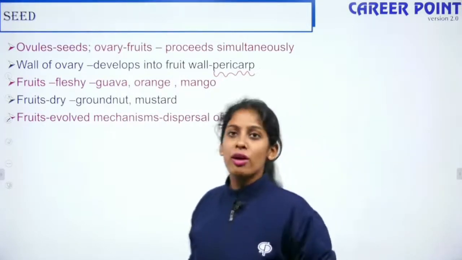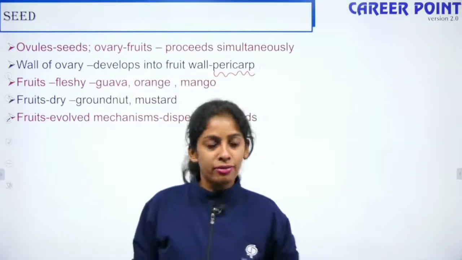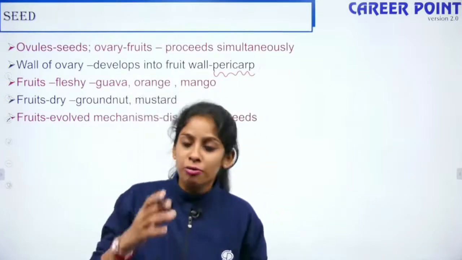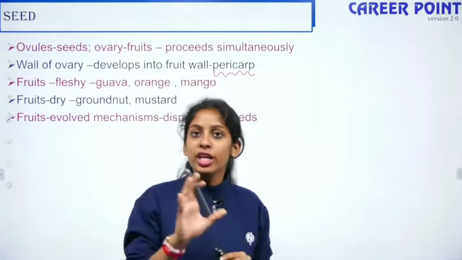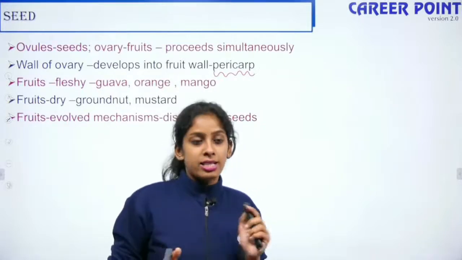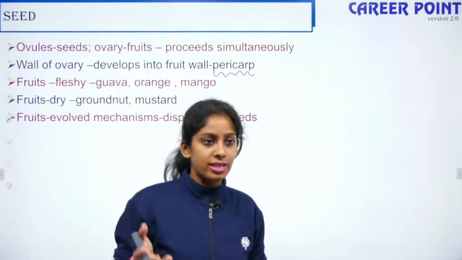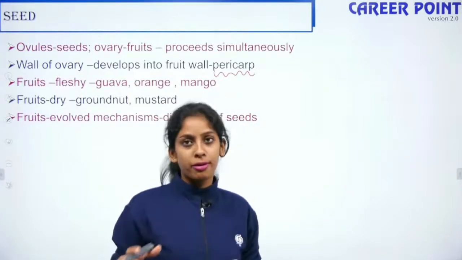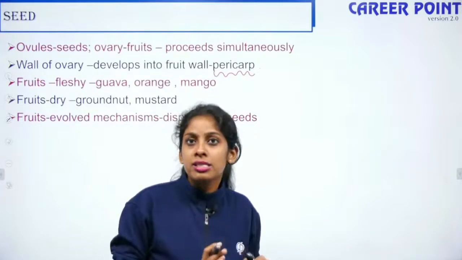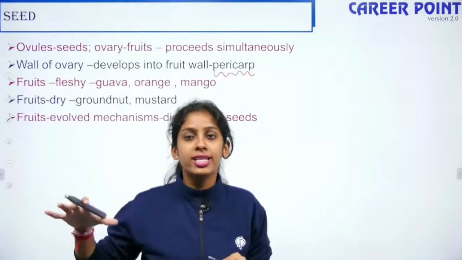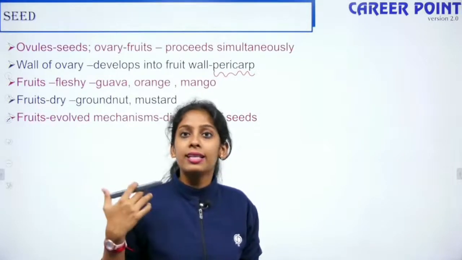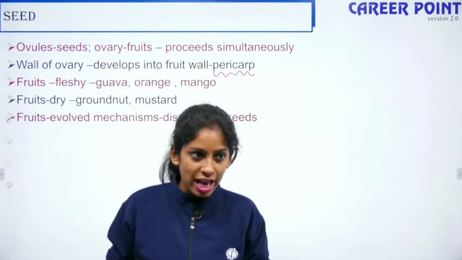For example, if I have an apple in my hand, the apple and the apple tree know how to disperse the seeds. Say, for example, the apple we consume. There are a lot of fruits which are left unplucked. Even then the plants know how to disperse the seeds. Only when it disperses the seeds is it trying to sustain its survival, right? Because seeds are the way by which the plant survives.